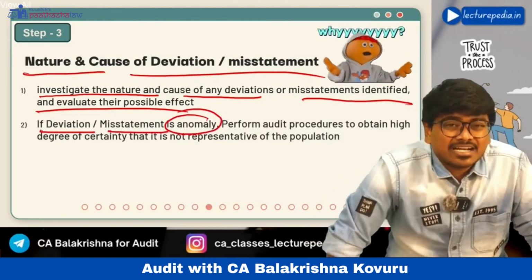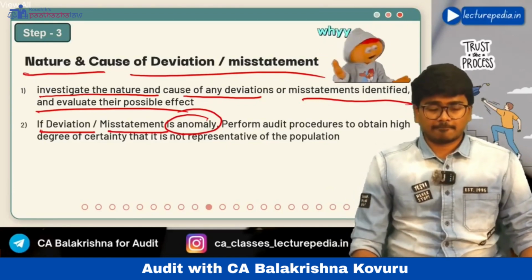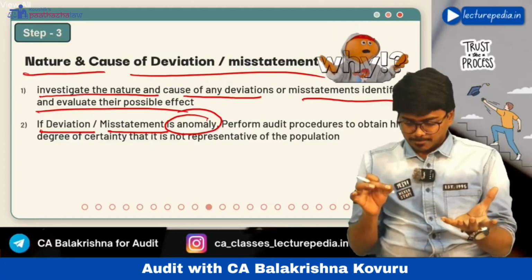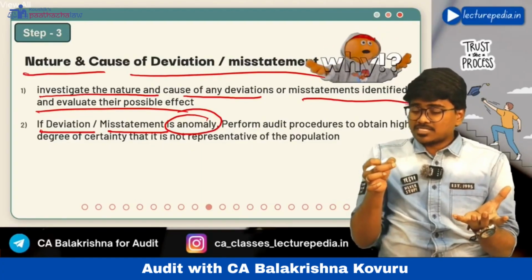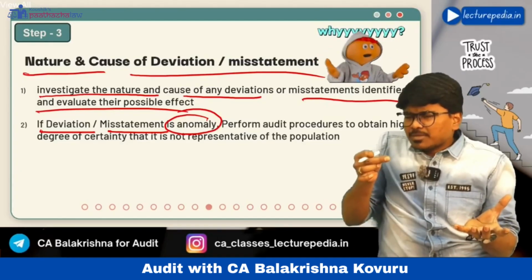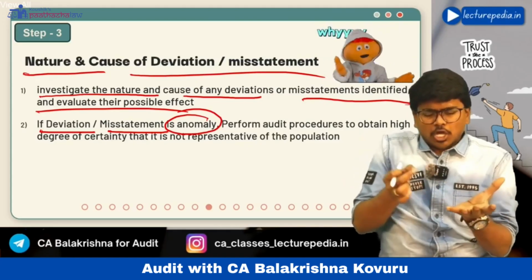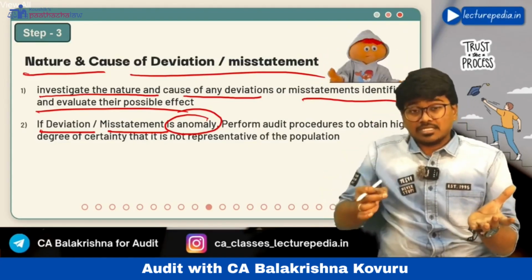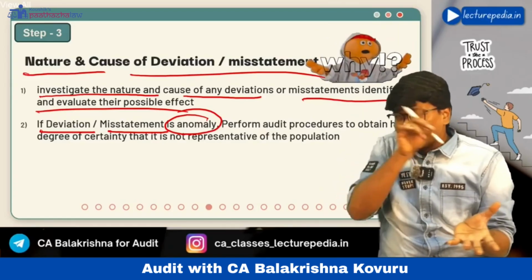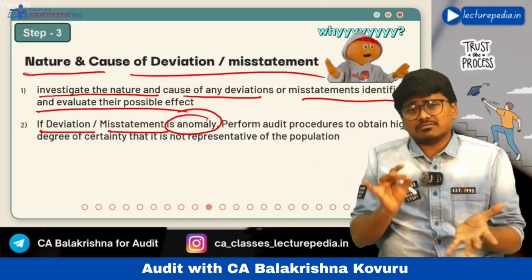Anomaly means rare. That means in the sample that you have selected, there is a misstatement, and this misstatement is an anomaly. That means this misstatement is rare. It is present just in the sample. The auditor is sure that this type of misstatement will not be present anywhere in the population. It has just occurred in this sample only.